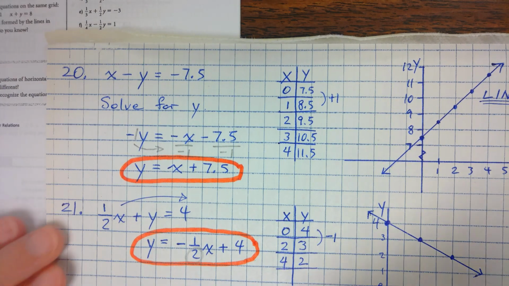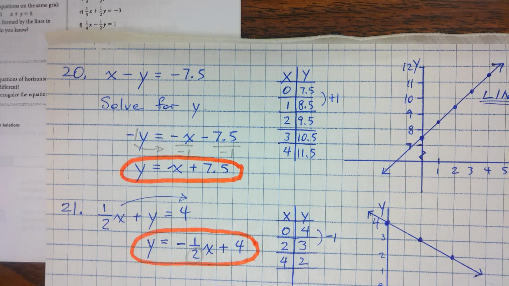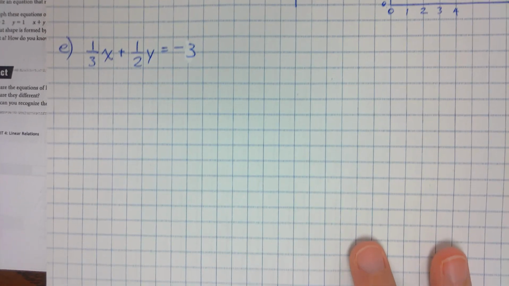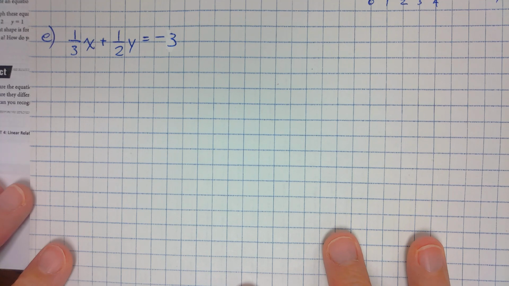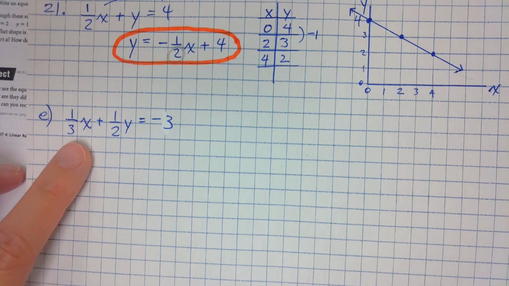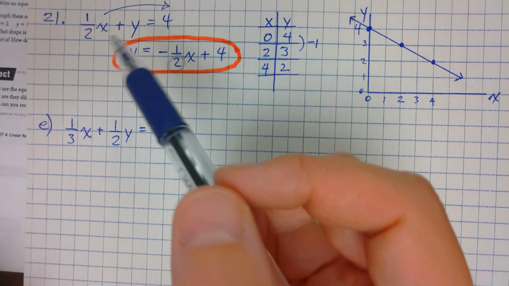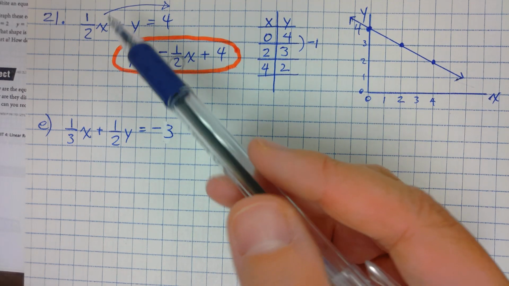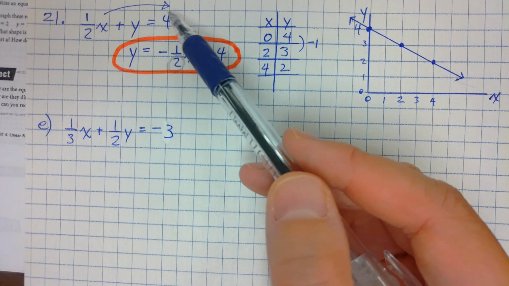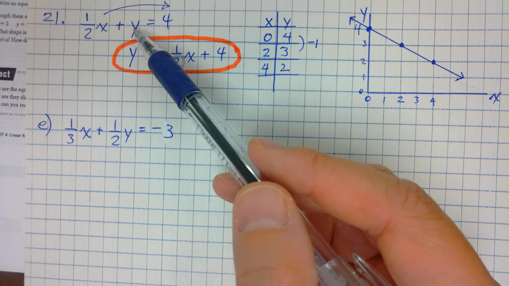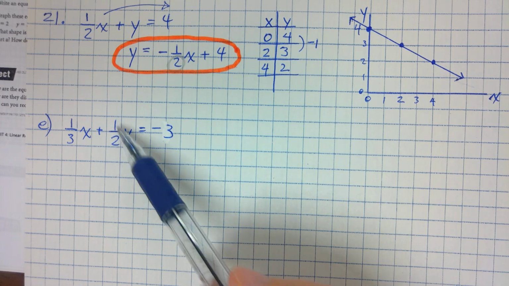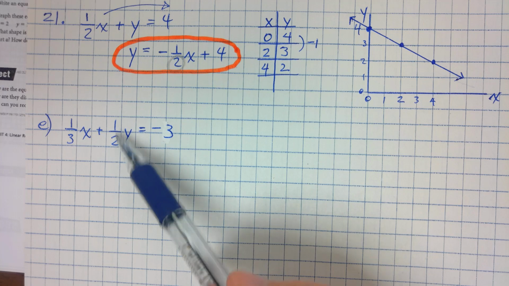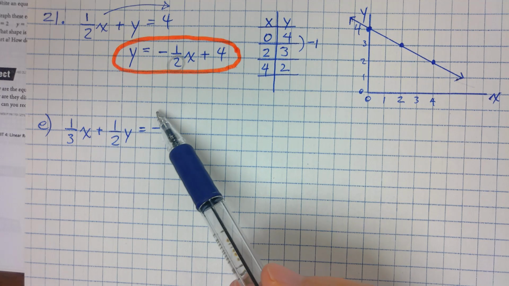So in 21a, notice I just had to move over the half x because this is already y equal. But here, I have the 1/2 y, so I can't just move this over.